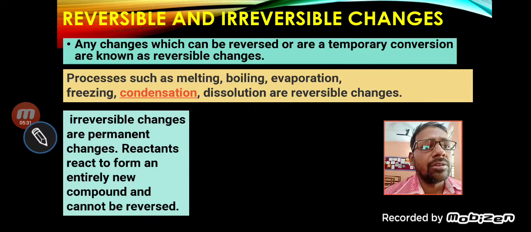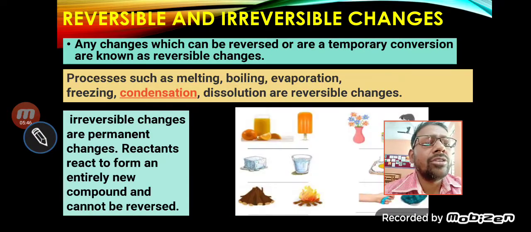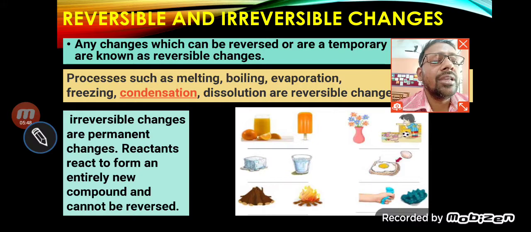Again, we will talk about the burning of paper. After the burning of paper, you will get ash and carbon dioxide, and suppose you want to get the paper back, you cannot get it back, because it is an example of irreversible change. Now, you can see the examples given here in the image. These are examples of irreversible changes, my dear students.